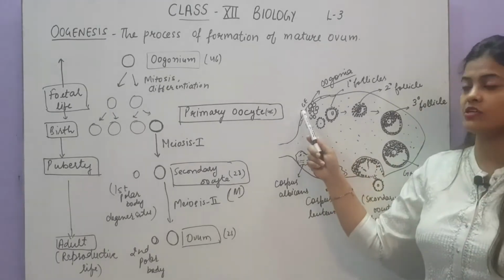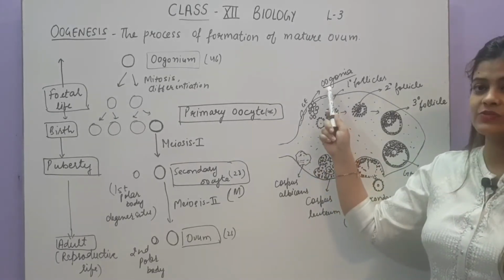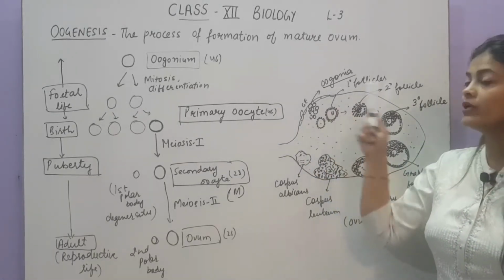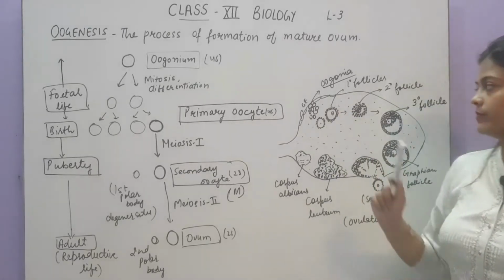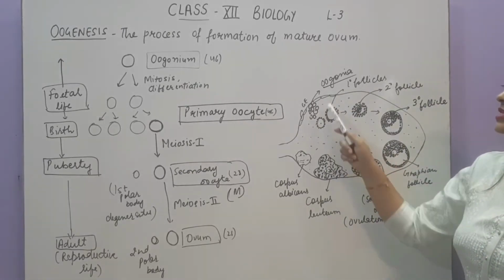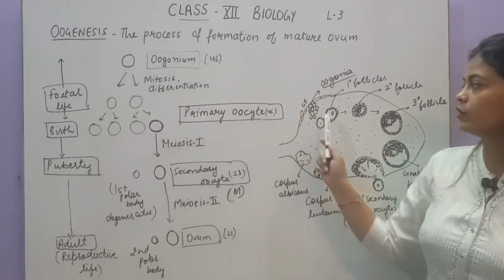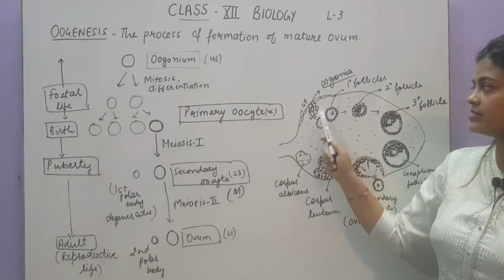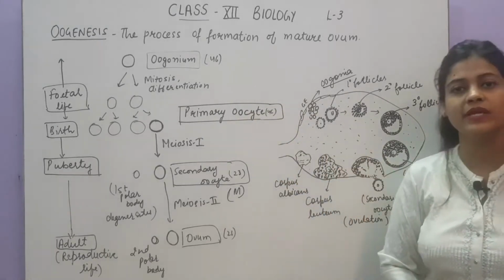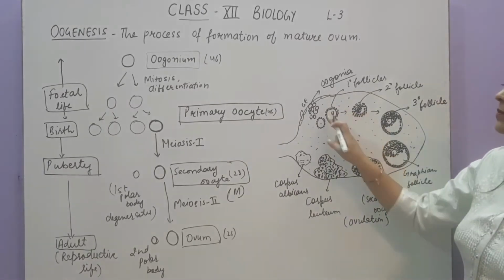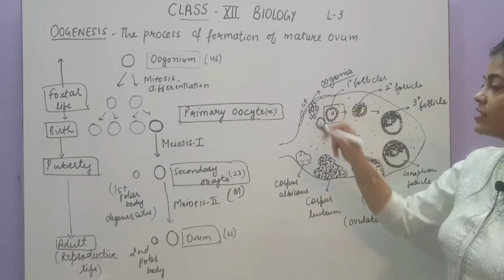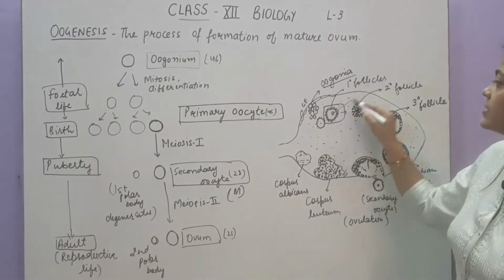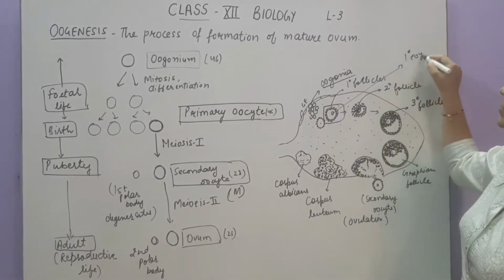This is the germinal epithelium whose cells will act as oogonia during the fetal development, female fetal development. Next, this oogonia will be converted into primary oocytes. So these cells are the primary follicles or primary oocytes. These are actually the primary follicle. This full structure is the primary follicle and the cell inside is the primary oocyte.